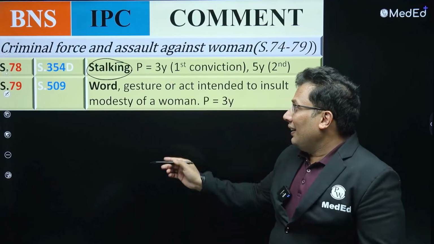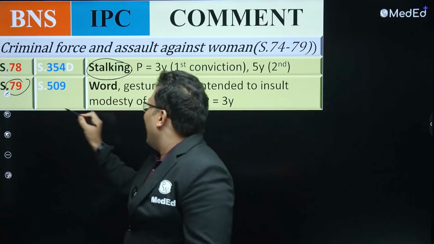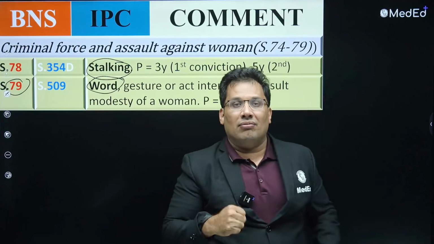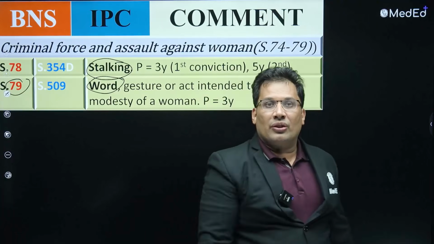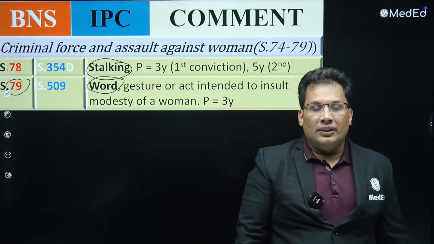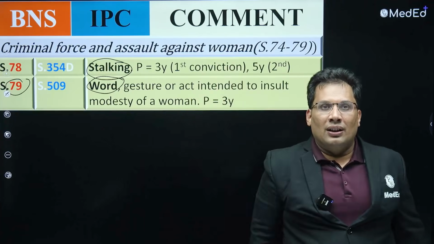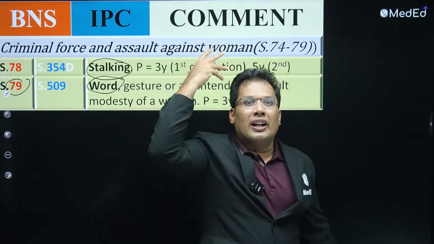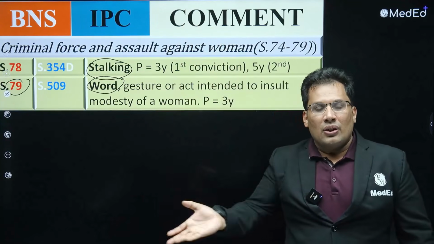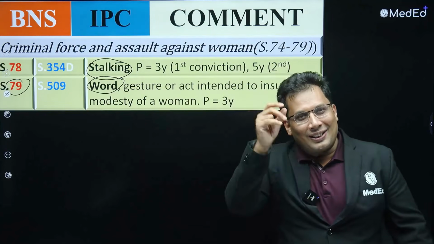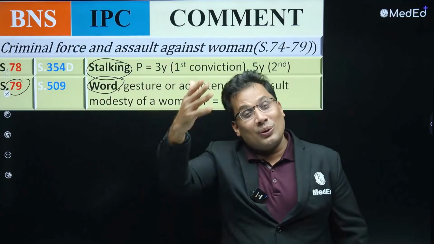Then 79, bad words. Bad acts like this. Telling something, eve teasing, we call it eve teasing. "मेरी सपनों की रानी कब आएगी तू," है ना, eve teasing होगा. So this is one very famous dialogue in one of the old movies. "मेरी सपनों की रानी कब आएगी तू." So this can be a bad word.